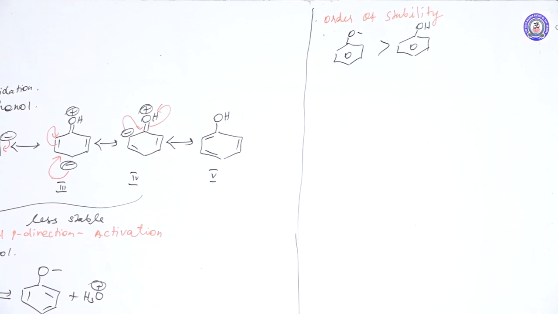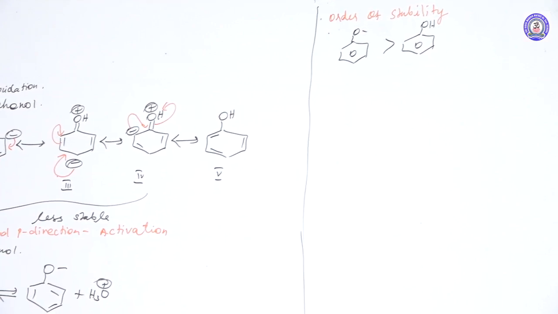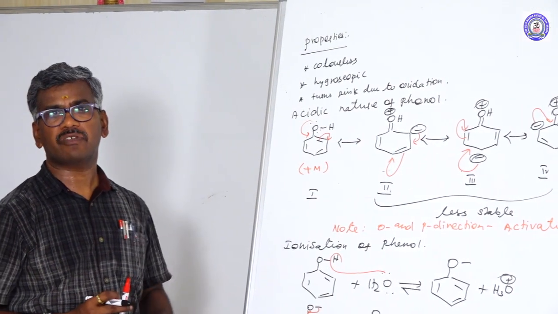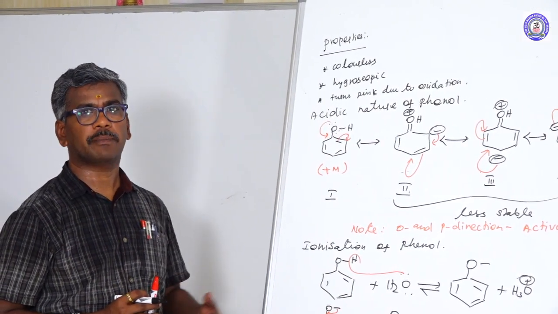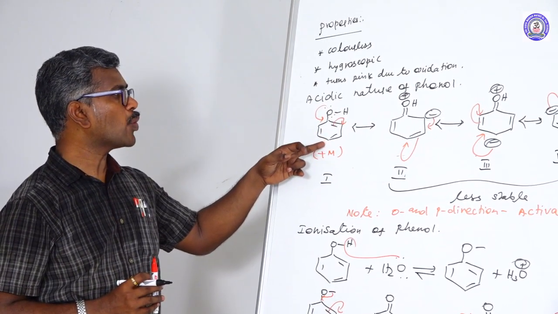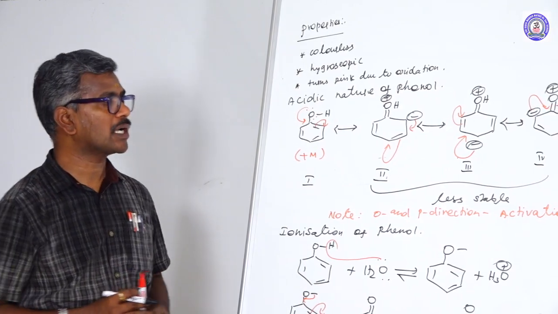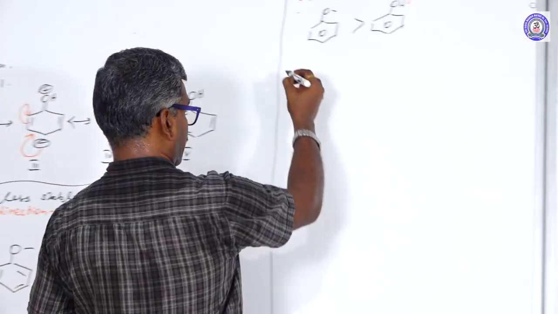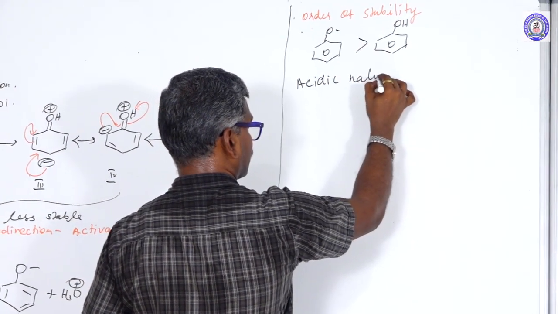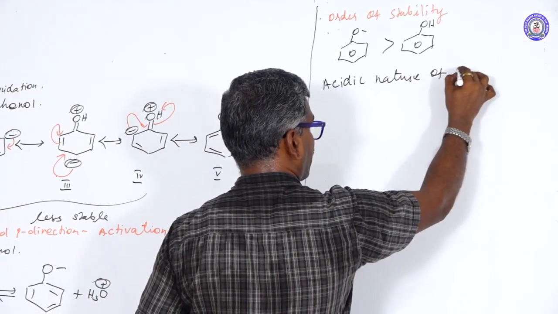Comparatively, the phenolate ion is more stable than the phenol. Phenol also has a higher boiling point than alcohol. As phenol is more acidic than alcohol, you have to explain the acidic nature of phenol.